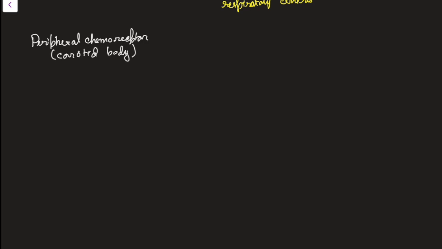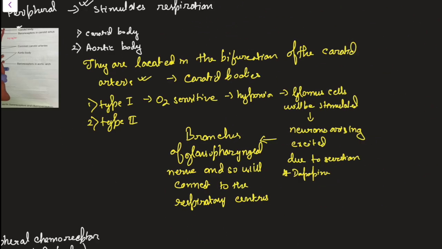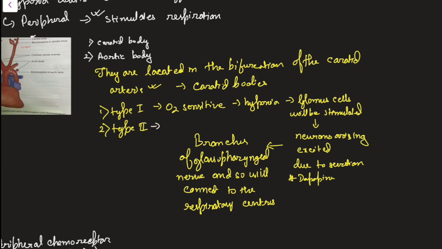Let me tell you the process by which you will be writing this in the exam. Let's start with the peripheral chemoreceptor. Suppose these are the peripheral chemoreceptors. What I said, mainly the carotid body. Remember one thing, that the aortic body does not have much role. Another thing, the type 2 cells present in the carotid body do not have much function. Mainly their function is supportive, meaning they just support the type 1 cells.